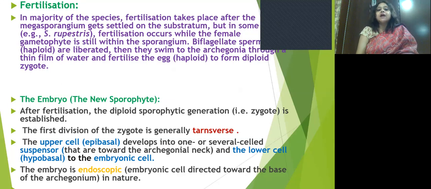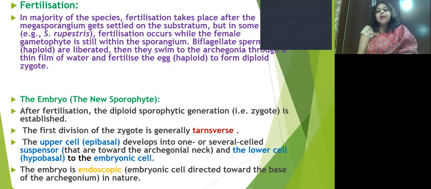Biflagellated sperms are liberated, then they swim to the archegonia through a thin film of water and fertilize the egg to form a diploid zygote. So the zygote is the diploid stage of Selaginella.